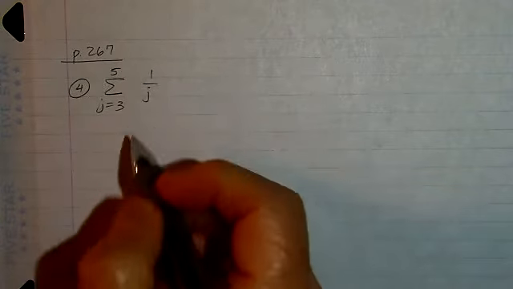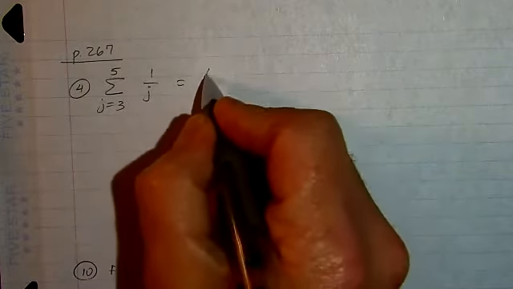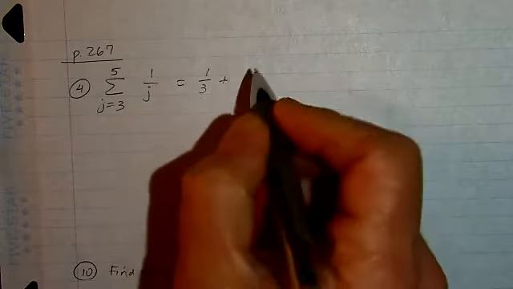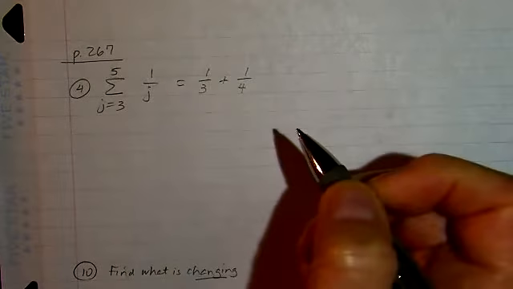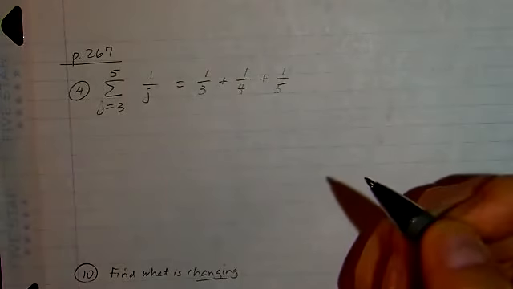Okay, so first of all, we're going to take problem number 4. This is asking us to take the given sum, which is indicated by the sigma notation. J is our index of summation. We're going to go from j equals 3 to j equals 5 with this term. The first thing we're going to do is write out what each term looks like as we change the index of summation. First we would have 1 over 3 for j equals 3. Then I'm going to add the next term, 1 over j, where j is 4. And finally, 1 over j, where j is 5.